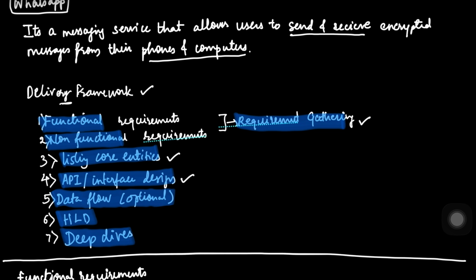The fifth thing, which we combine with the sixth one, is the HLD and data flow, where we map out the journey of a message from sender A to recipient B. Then at the end, we go towards the deep dives. This is senior engineers' territory. We talk about consistent hashing, Redis, pub/sub, and many other things. But how those things actually work in this real-time system is what we are going to see in the deep dives at the end.